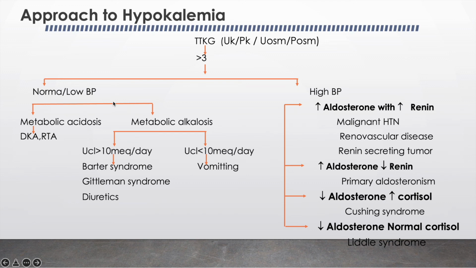But if the patient is having normal BP or low blood pressure, then we have to look for the acidosis part, acid-base status. So if there is metabolic acidosis, then there is presence of diabetic ketoacidosis or the renal tubular acidosis. But if there is metabolic alkalosis, then we have to look for the urinary chloride level. If it is less than 10, it may be because of the vomiting. When it is more than 10, the causes may be the genetic syndromes like the Bartter syndrome or the Gitelman syndrome.